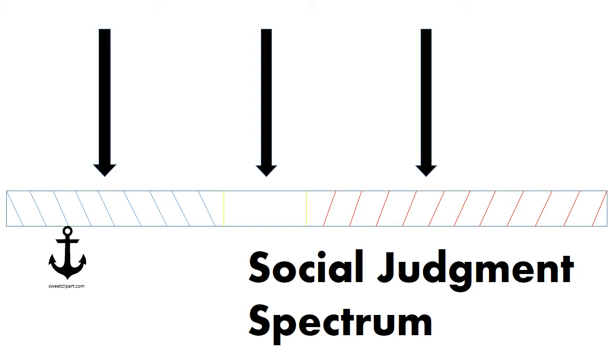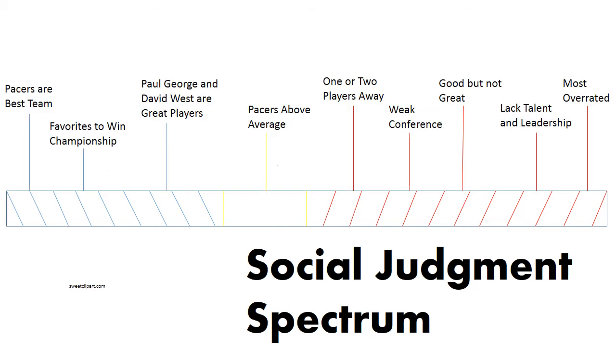Now that we get the basics of the spectrum, let's use it in an example. Say two friends, Alec and Sam, get into a discussion about the Indianapolis Pacers. Alec does not think they are as good of a team as Pacers fan Sam thinks they are. Alec's goal is to convince Sam to see things his way, so he resorts to concepts from social judgment theory to help him. Posted on the spectrum are a list of opinions that range from the most extreme of Sam's to the most extreme of Alec's.